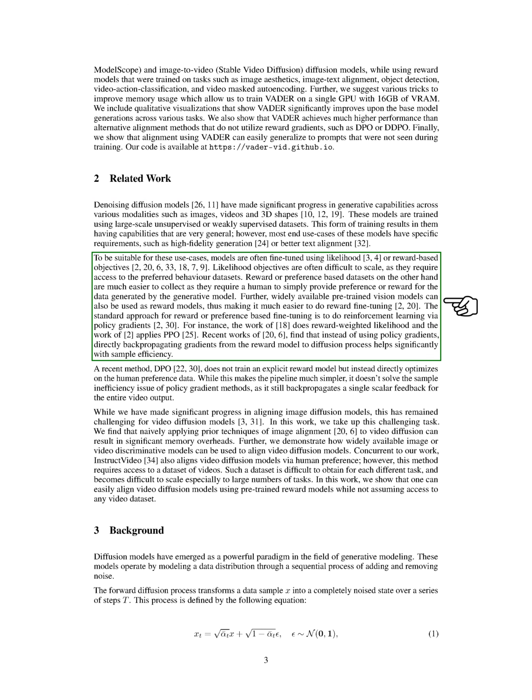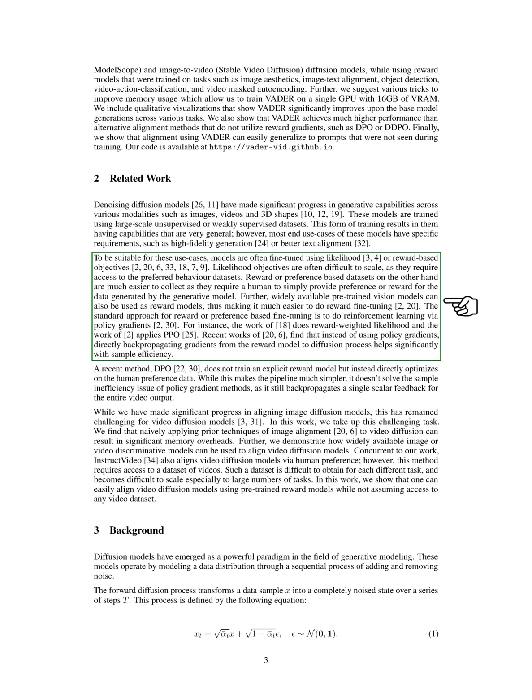However, for specific tasks like high-fidelity generation or precise text alignment, these models often need fine-tuning using likelihood or reward-based objectives. Likelihood objectives can be challenging to scale as they require access to specific behavior datasets. On the other hand, reward-based datasets are easier to collect since they only need human feedback on the generated data.